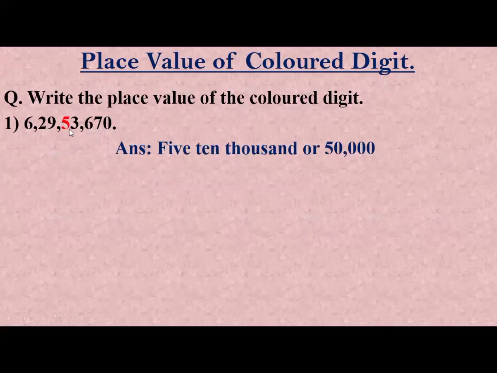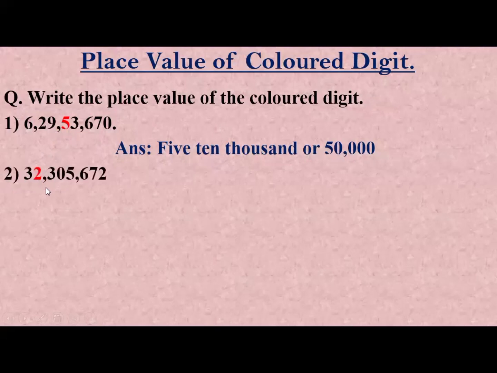So first we write 5 in words, then we write 5 in figure. So first we write 5 ten thousand because 5 is in the 10,000 place, and then we write it in figure. So we write 50, and after thousand group we put comma, and then we write 000 for unit group. So the place value of the 5 is 50,000.